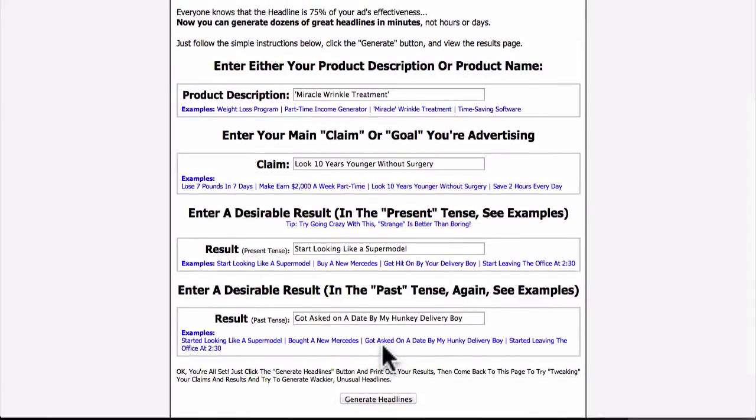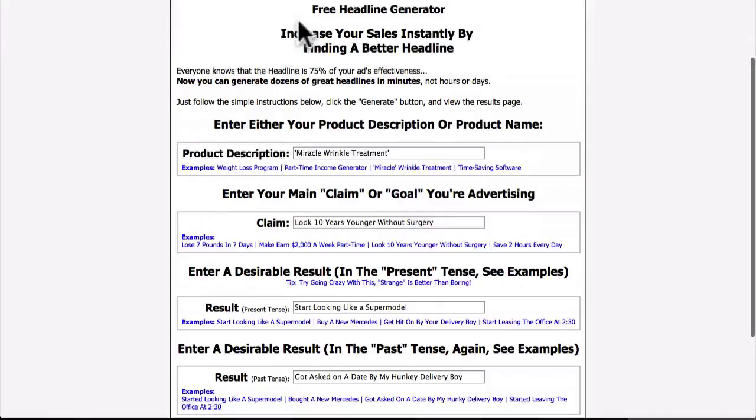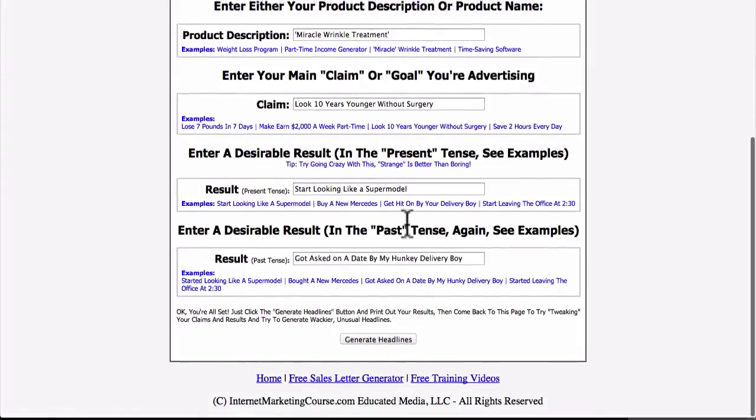Otherwise, the other thing that you guys can do is go to ClickBank and look at the top products on ClickBank and see what kind of headlines they're using. Get ideas from them. You're going to notice a lot of them use the exact same templates. How to blank in just blank days without blank. So how to make $10,000 in just 30 days without having to spend a penny on traffic. How to get an obedient dog in just 3 days without having to spend lots of money on dog school, right? So headline generator, this thing's awesome. Go here, plug it in, and you'll see a lot of great headline ideas.